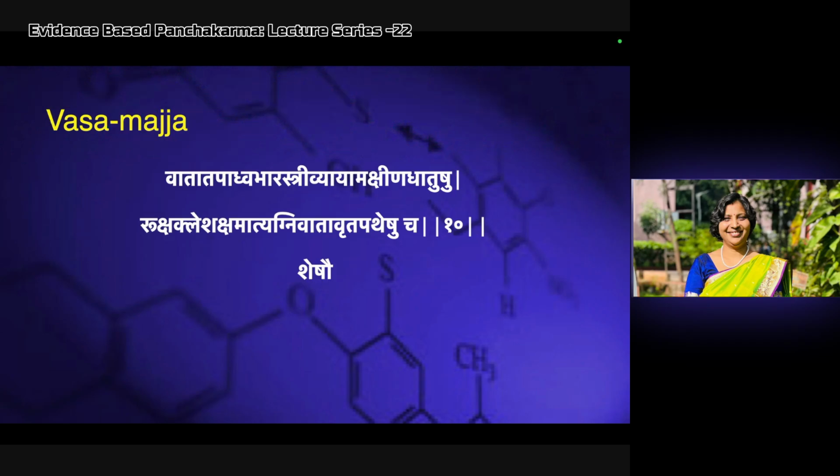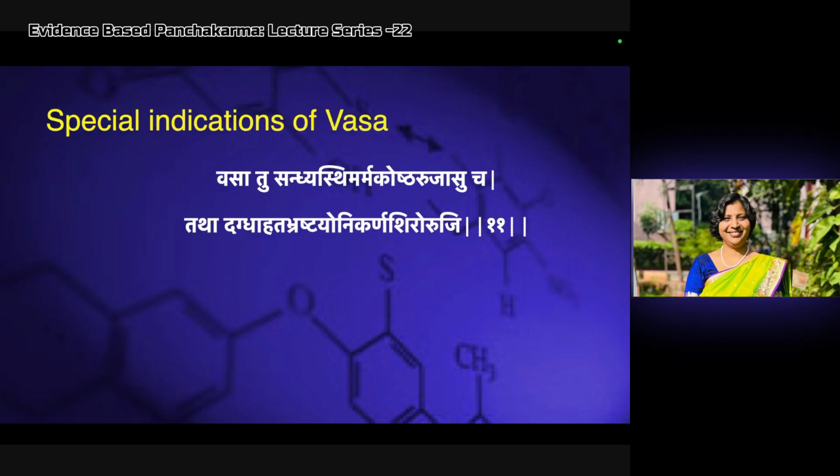If he is not having Agni, Attagni, he cannot digest the Vasa or Majja. So the strength of the patient should be more for using Vasa Majja. Special indications of Vasa: Vasa to Sandhyasti Marma Koshta Ruja Shucha. So Vasa is ideally indicated for the Sandhi Vyadhis, Asthi Vyadhis.